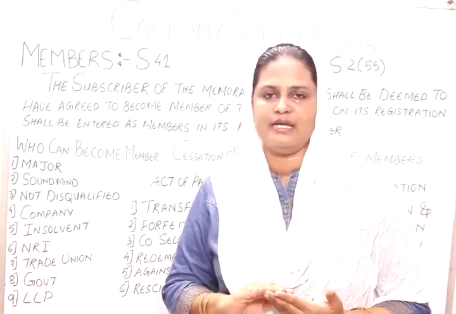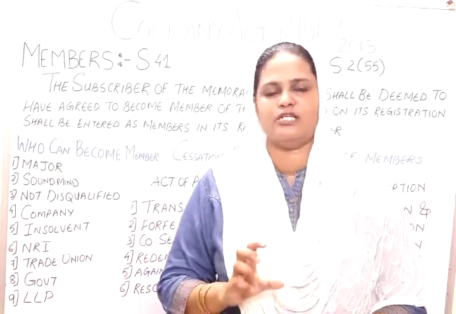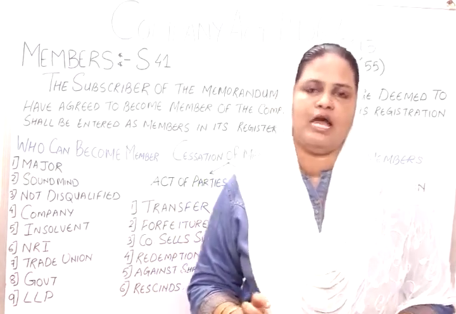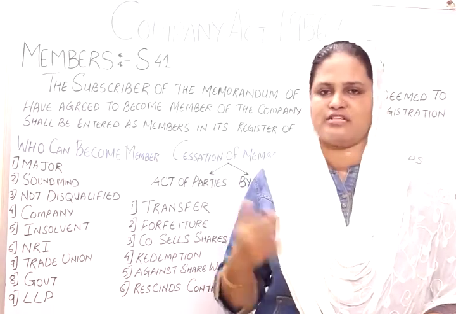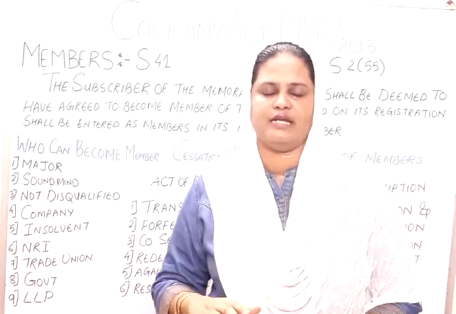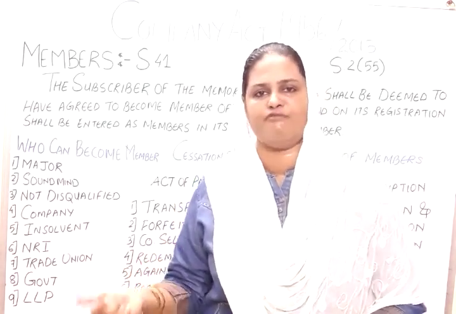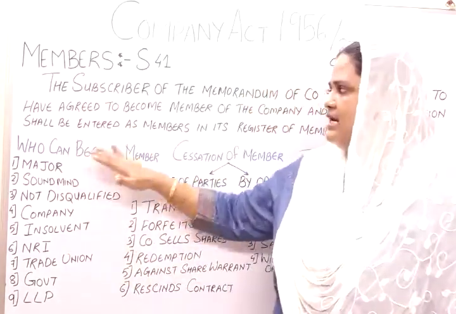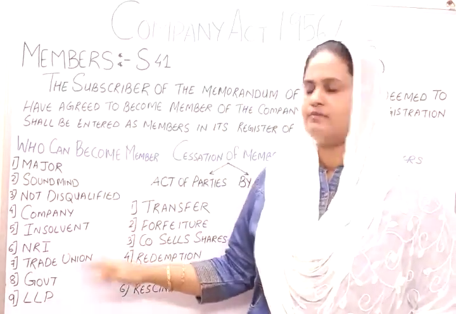He shall not be liable for calls on shares or the part of the amount that he would have to pay to the company. Any person on behalf of the minor, a next friend, shall not be liable to become a member on behalf of the minor. So the concept of minor is totally not included in it.